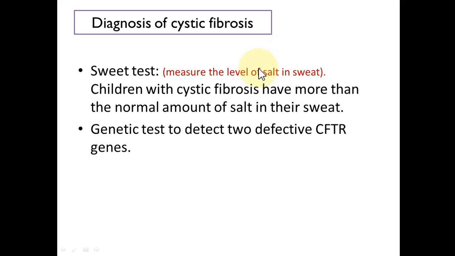This is a very simple test, and it gives a clue to the presence of cystic fibrosis disease. And for the confirmation, we will do a genetic test to confirm the presence of two mutated CFTR genes, because this is a recessively inherited type of disorder.